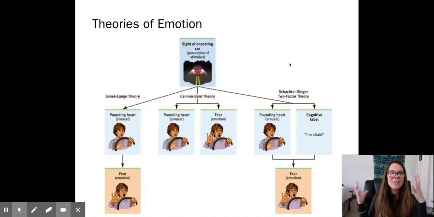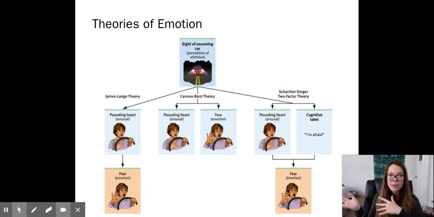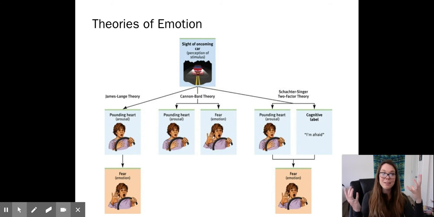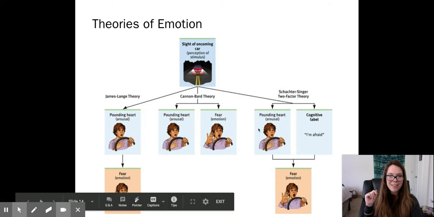So real quick, I want you guys to look at this hierarchy, and I would like you to pause this and copy it down. It has all three theories of emotion and how they break it up. This was in your old textbook, and I'm not sure if it's in your new textbook, but I liked the way that it was set up. So we have our James-Lange, right? So here's our stimuli. James-Lange believes that first you have to have arousal and then the emotion.